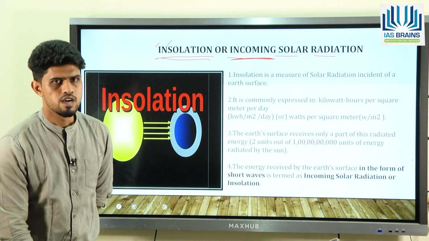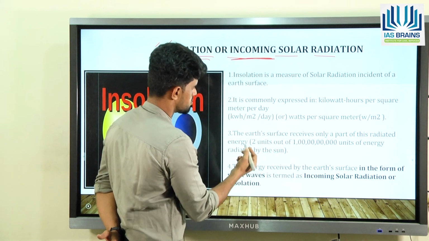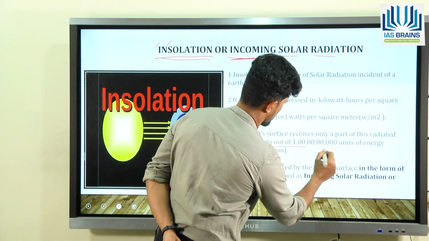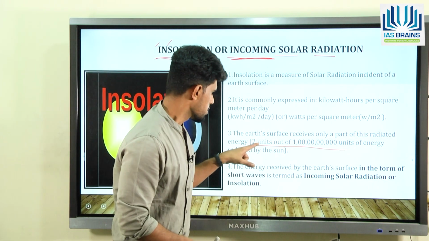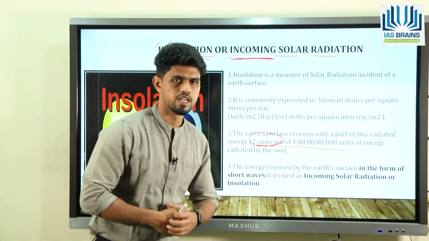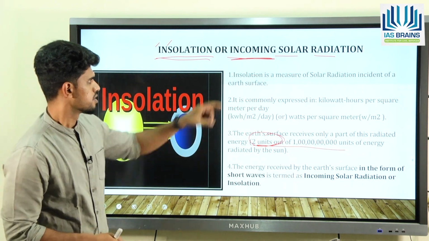Now what amount of insolation is observed by the earth? If you look at the amount of the radiation received by the earth, it is around 2 units out of 1 crore units. It is around 2 units of the energy that is intercepted by the earth, and that is what we have as the insolation.